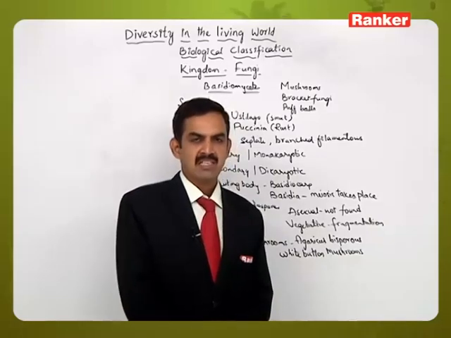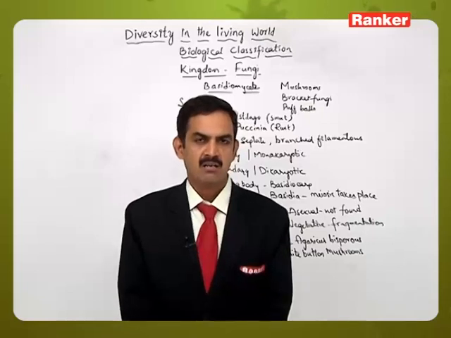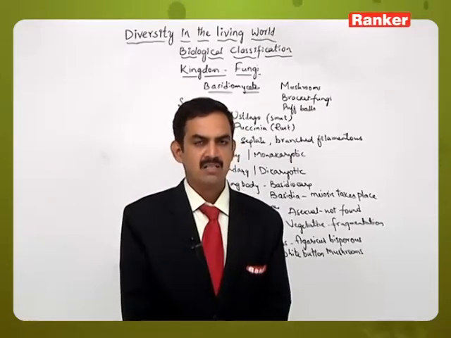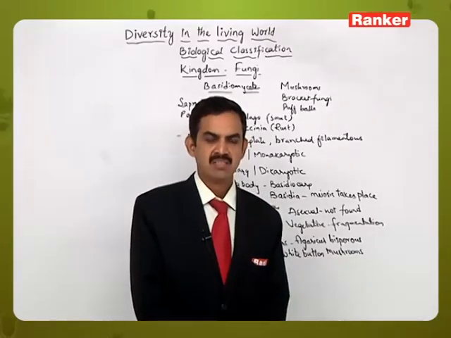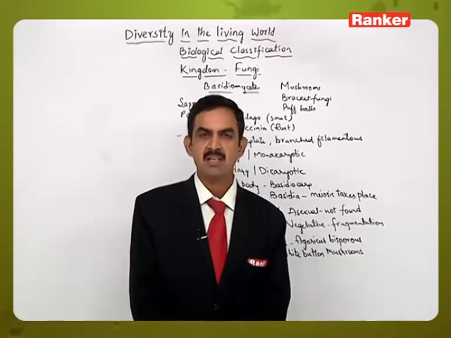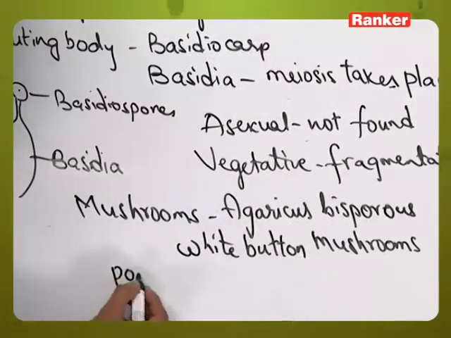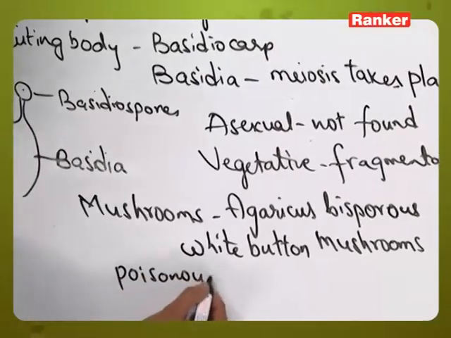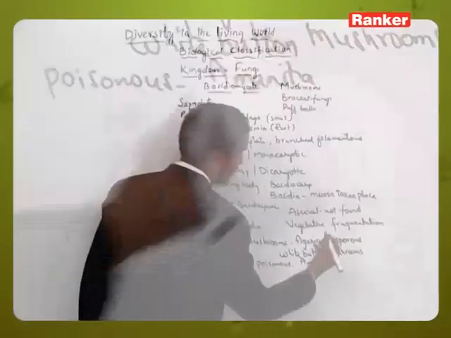Why? Because they have very little fat. Carbohydrates are very less, starch is also very less, and apart from that, they contain minerals, vitamins and organic substances which are required for healthy growth of human beings. Then the poisonous mushrooms are also there, which belong to the species called Amanita.